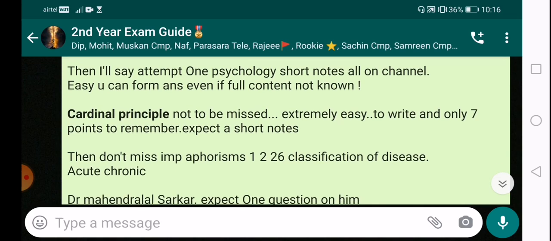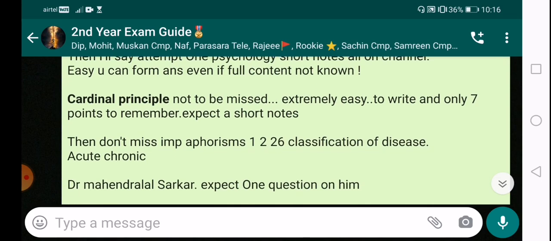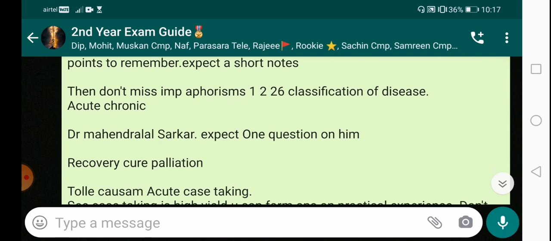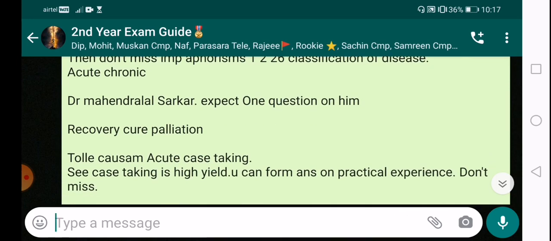Cardinal principles. I've highlighted this because the cardinal principles, those 7 or 8 general principles which are there in different books, are supposed to be done. The law of similia, the law of simplex, the law of dynamization. Then there are many; all the cardinal principles are to be done for you all. Then don't miss important aphorisms 1, 2, 26, 8, 9, classification of disease, and acute and chronic disease. Dr. Mahendralal Sarkar, expect one question on him. Recovery, cure, palliation is again very important.